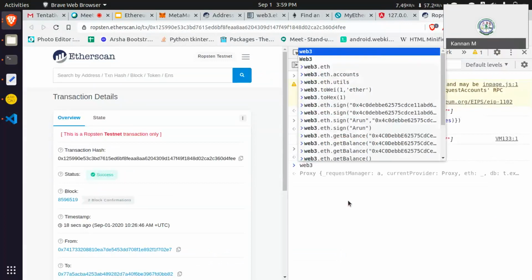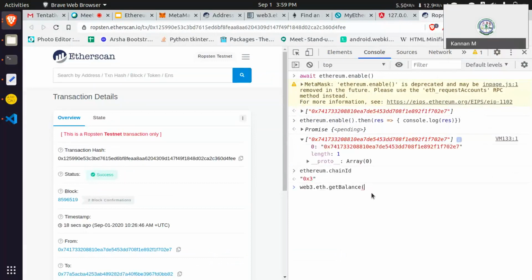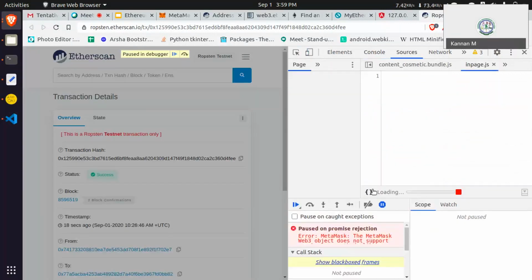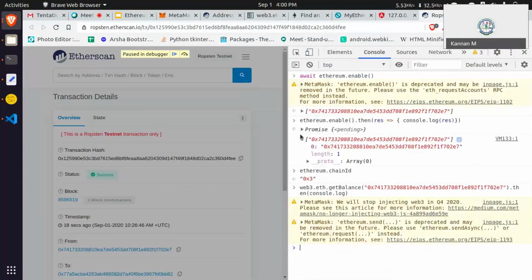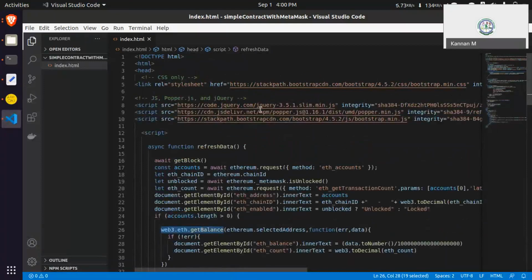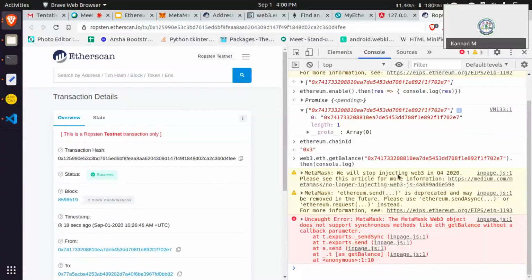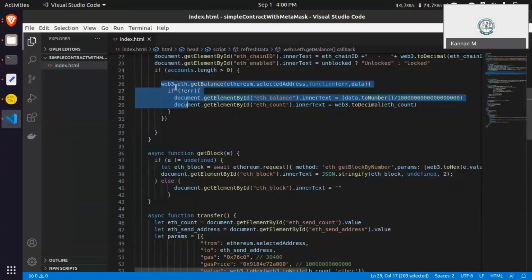Web3.eth.getBalance will show the balance. You have to inject your Web3 in that, but this is the way. While explaining the Web3 session, I will clearly explain how we can get that balance in Web3. These things I will explain clearly.